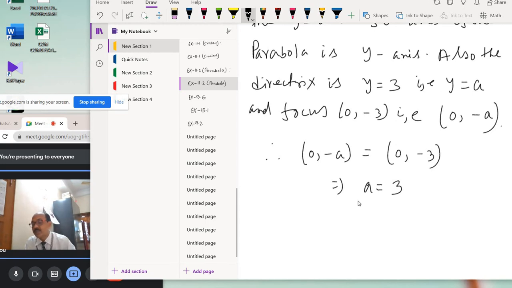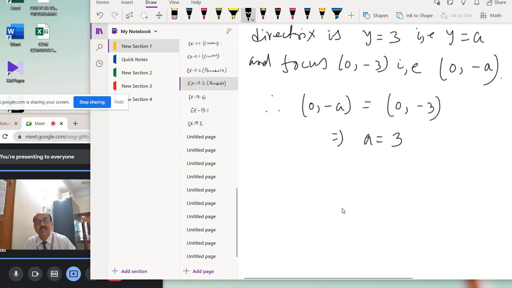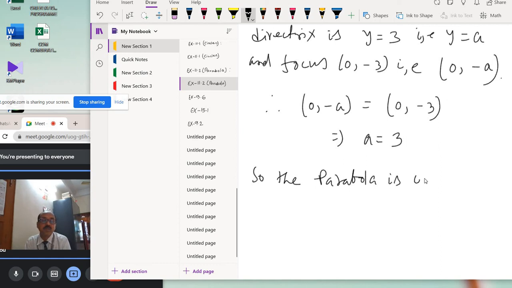Okay, so the parabola is of the form, because of the y axis, x square equal to minus 4ay.